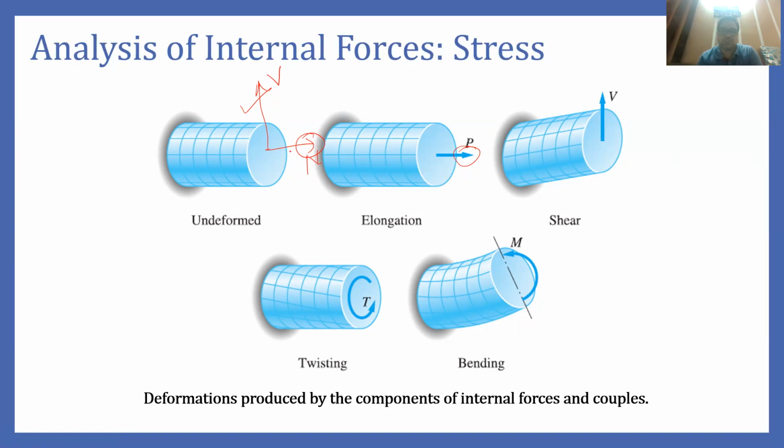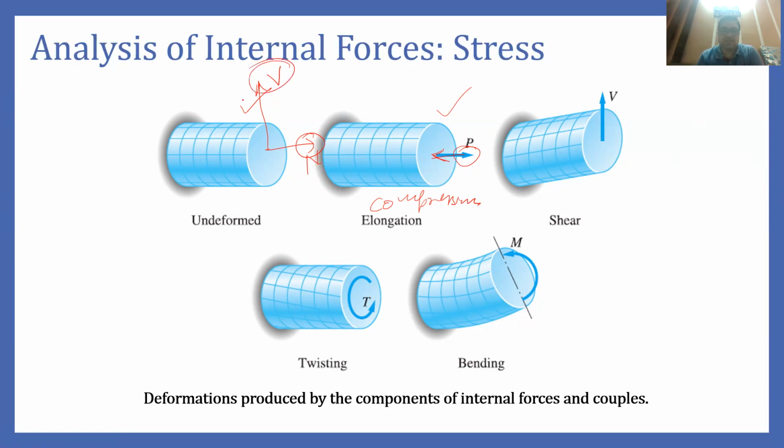Here we are showing the force perpendicular to the cross section and pulling it, so the effect is elongation. If the arrow is towards the cross section, then it can be compression.